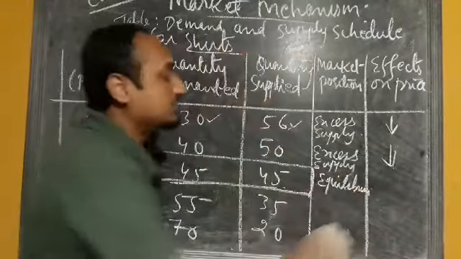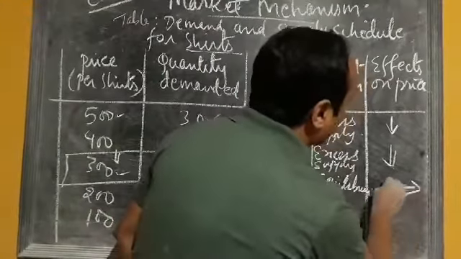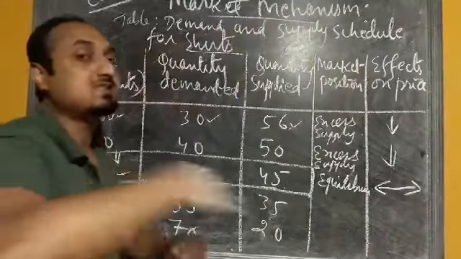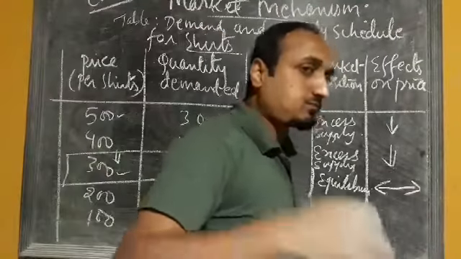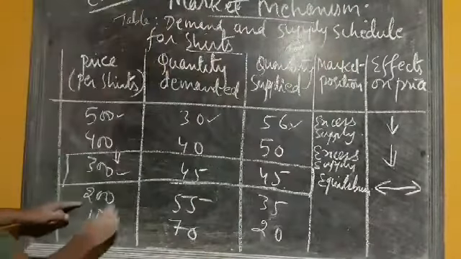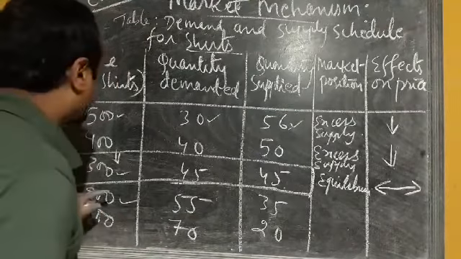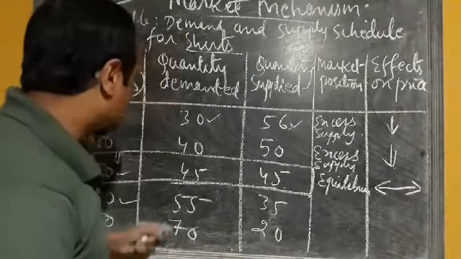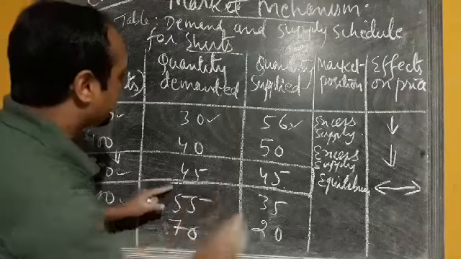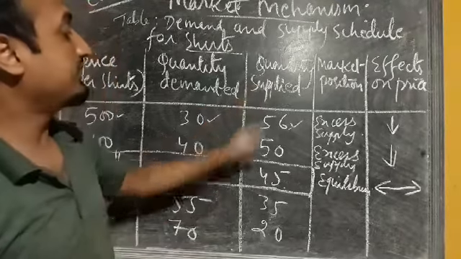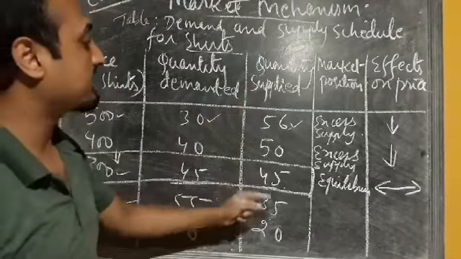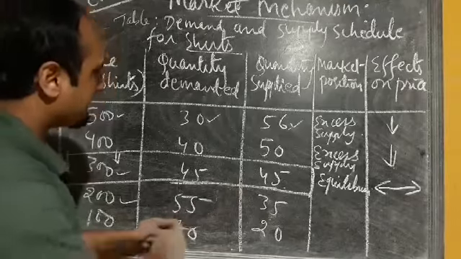Equilibrium position. So when there is an equilibrium position, the effects on price will be stable. Okay. Now suppose the next case, when the price decreases from 300 to 200. So we see that the quantity demand is increasing from 45 to 55, but quantity supply is decreasing from 45 to 35 units. Now which one is greater?